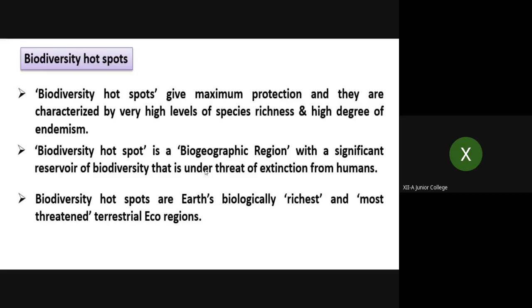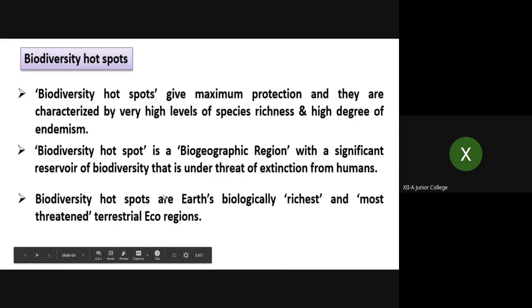So it is a biogeographic region with a significant reservoir of biodiversity that is under threat of extinction from humans. So these are very important reservoirs and should be saved from the interference of human beings. It is the area where the species living in the area are threatened by the interference of human beings.